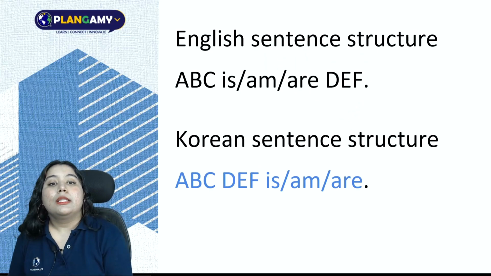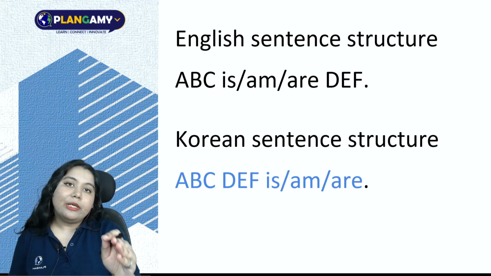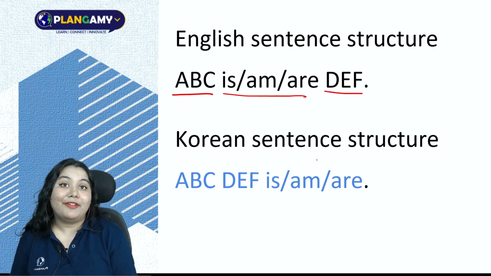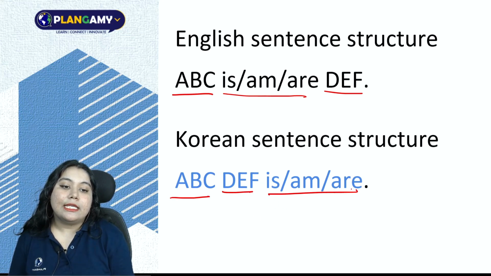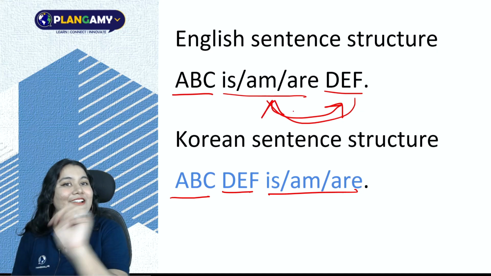Next, let's see sentence structure using the two grammar patterns. A typical English sentence structure would be ABC is MR DEF. Yes, the Korean structure is ABC DEF is MR. This goes here and this goes here. The two of the positions are switched.